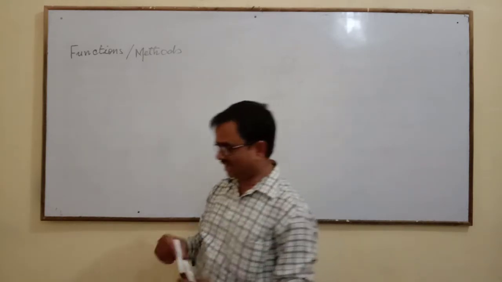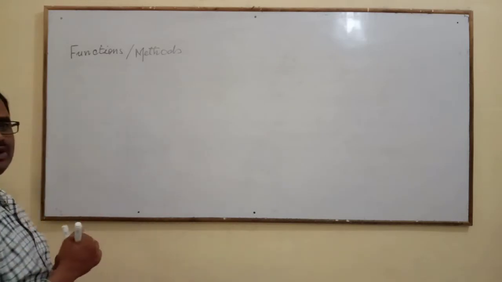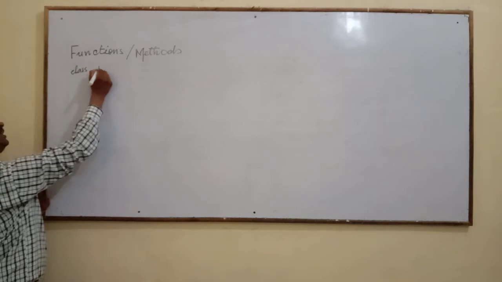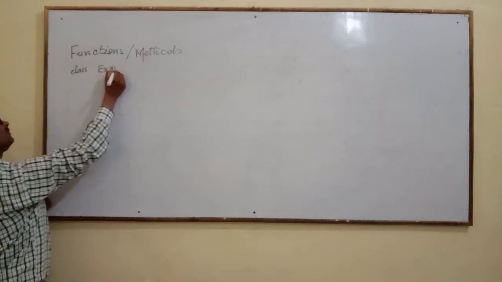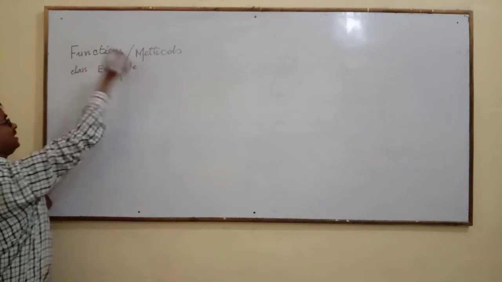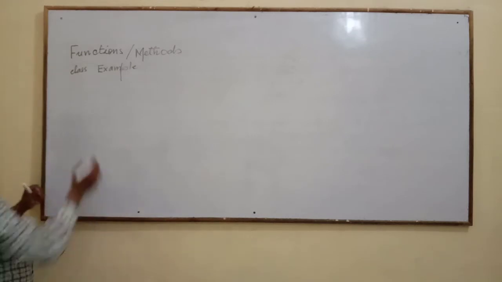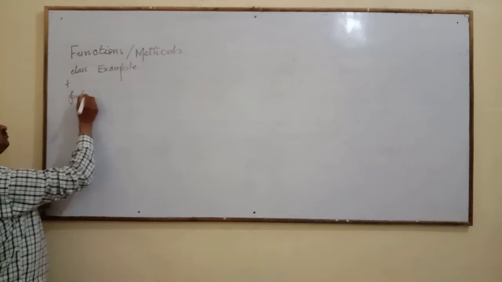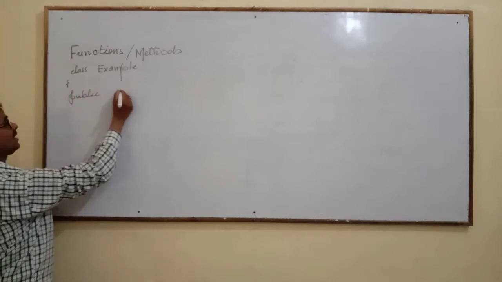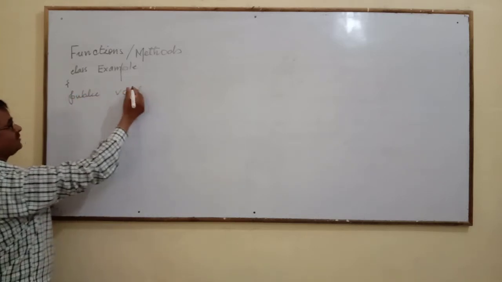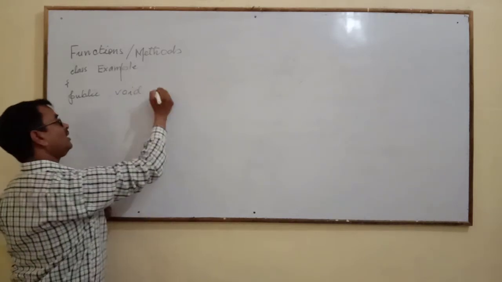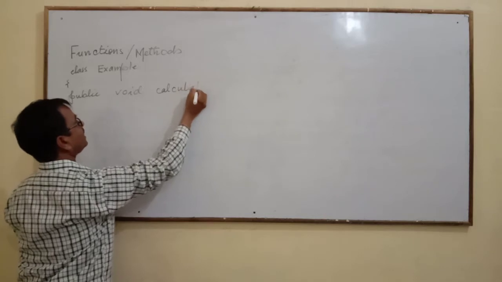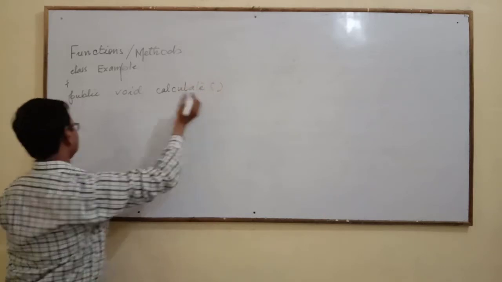Whenever you are creating a program, you write class and give a class name. Example. After the bracket you write public void main, or calculate, or whatever you want to give, you can give the name of the method: public void calculate.